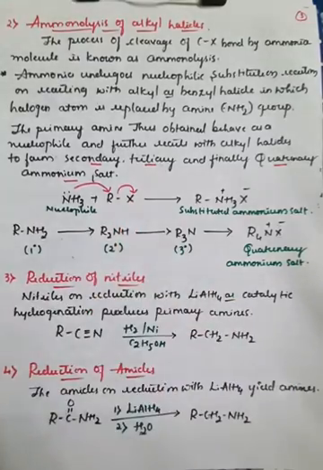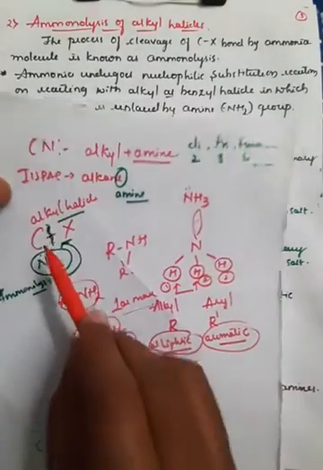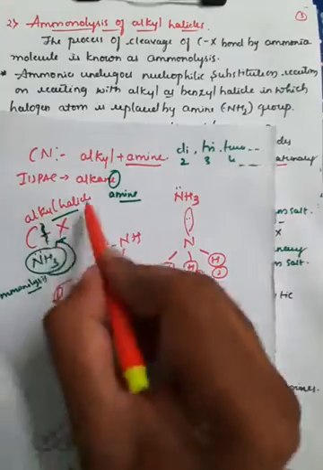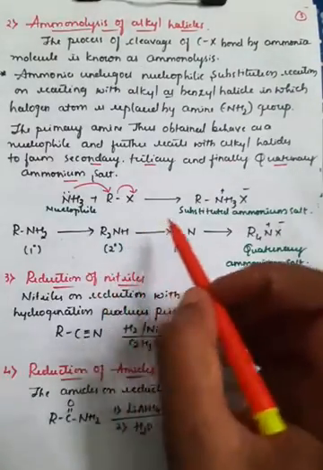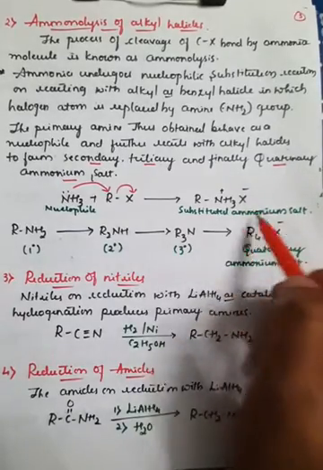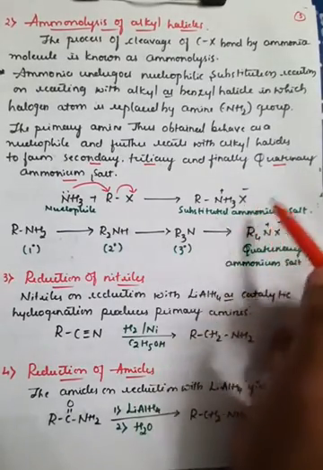Whenever this C-X bond breaks in the case of an alkyl halide with the help of ammonia, this process is called ammonolysis. Due to ammonolysis, it will generally convert into a substituted ammonium salt.